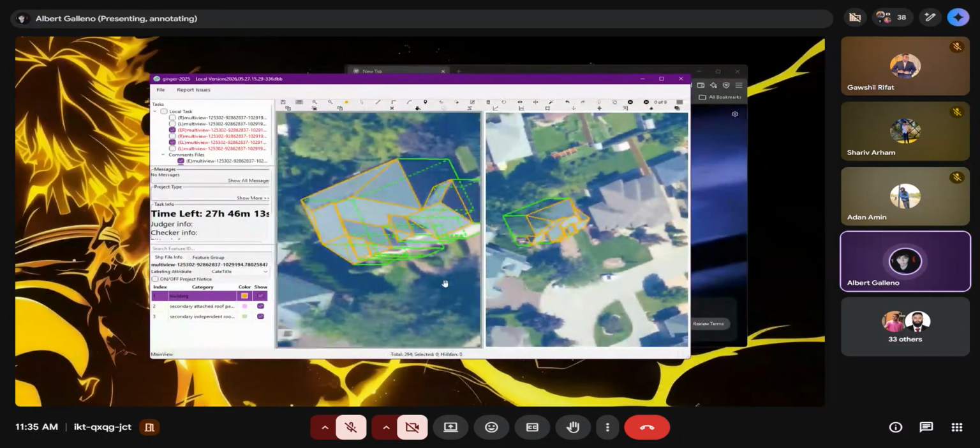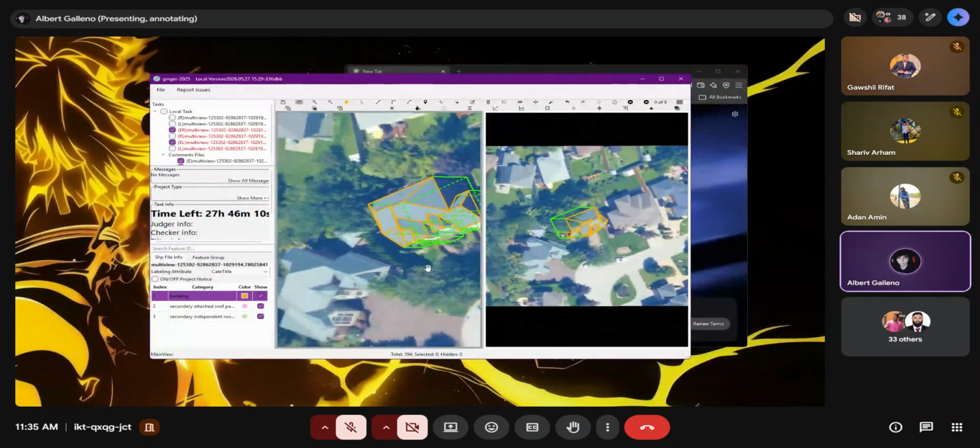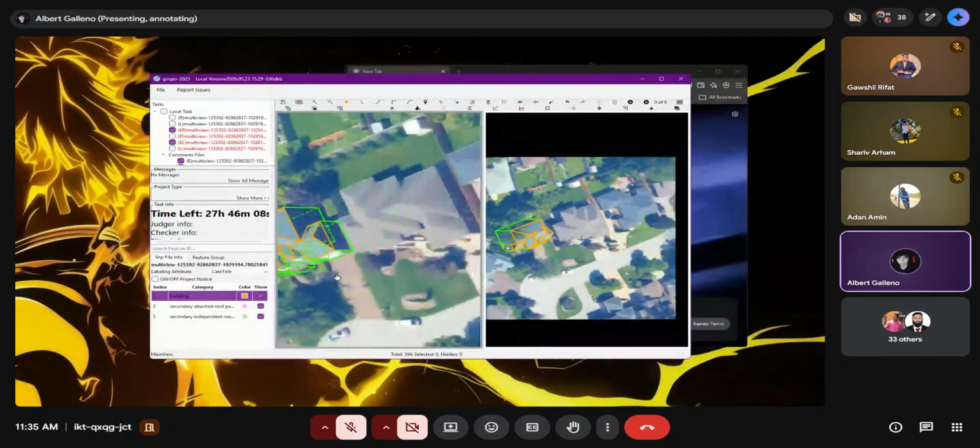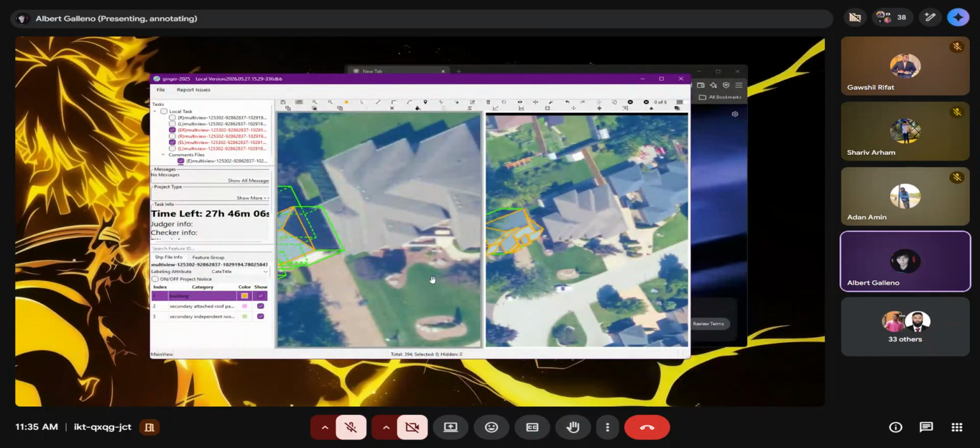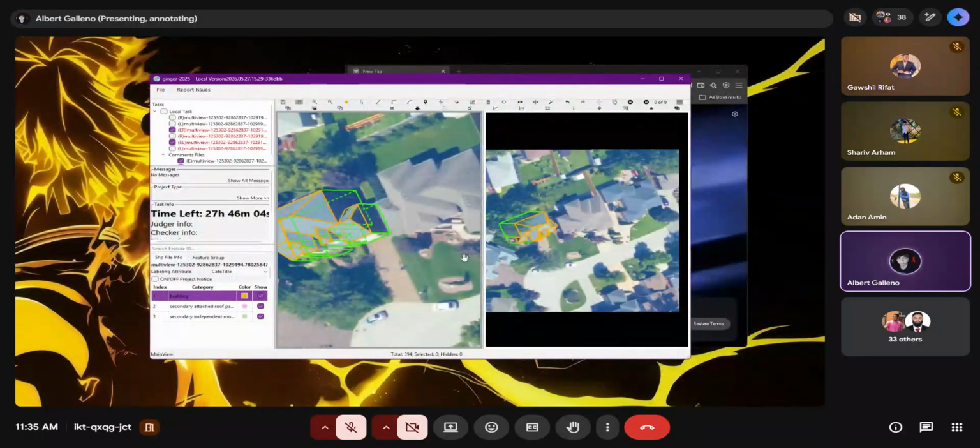Because guys, in this kind of project, all roofs are not the same, okay? So if you get a map, you need to look for another solution on how you can get those panels in the right position.